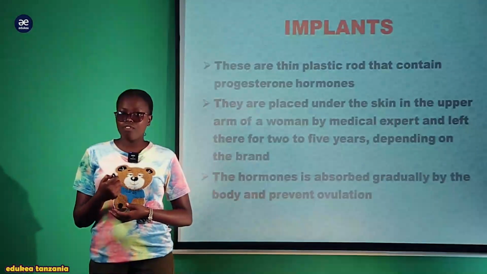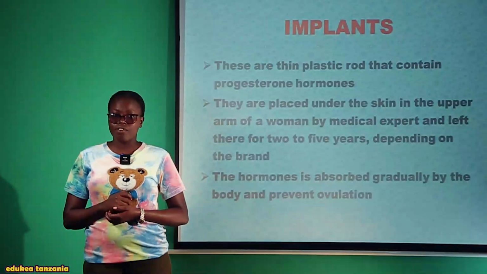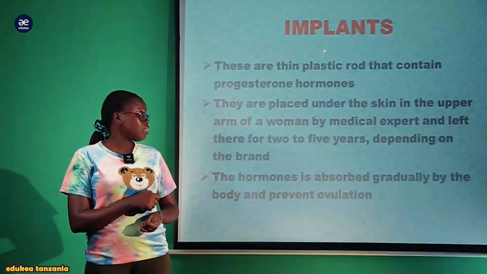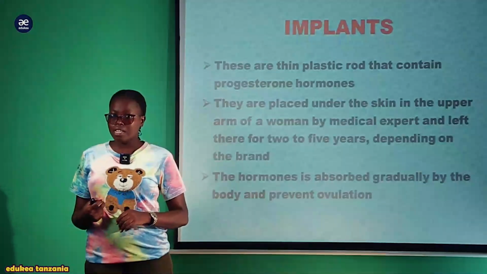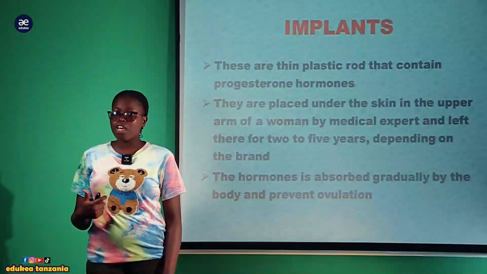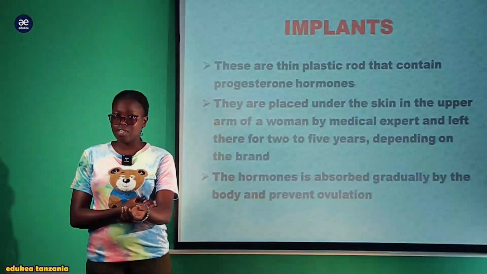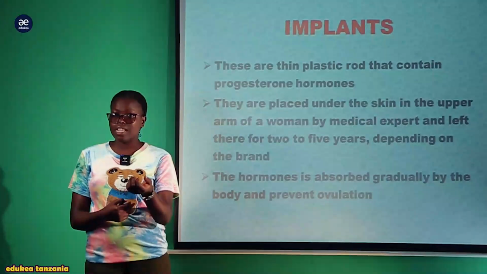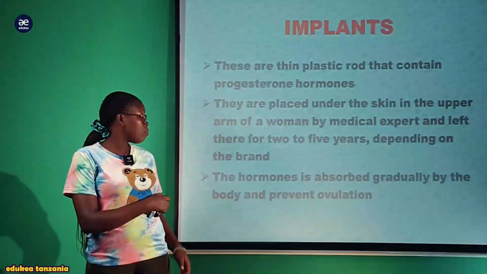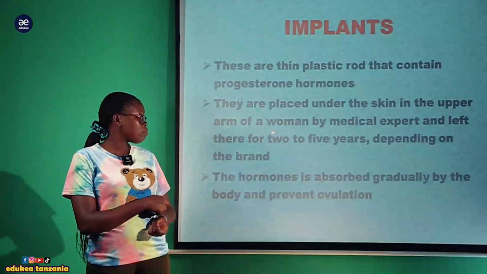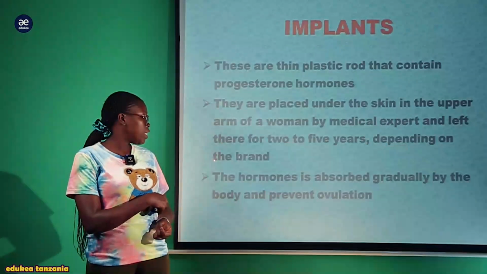Another way which prevents the formation of the gamete is the implant, which are small rods. These are thin plastic rods that contain the progesterone hormone. The implant here is a thin plastic device that has progesterone hormone within it. It is implanted under the skin of the woman, mostly in the arm. The progesterone hormone is placed under the skin in the upper arm of a woman by medical experts and left there for 2 or 5 years depending on the brand.